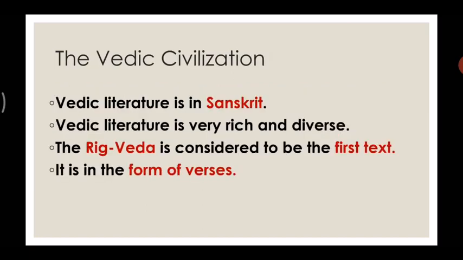Let's move forward. Now, Vedic literature, as I told you, is in Sanskrit. Vedic literature is very rich and diverse. The Rig Veda is considered to be the first text. So, which is considered to be the first book? Rig Veda. There are four Vedas, but among them the Rig Veda is considered the first text. It is in the form of verses, in the form of different lines.